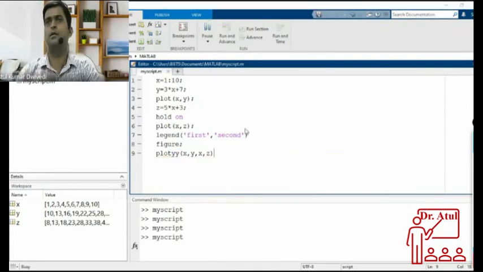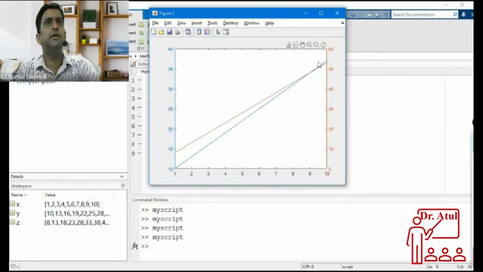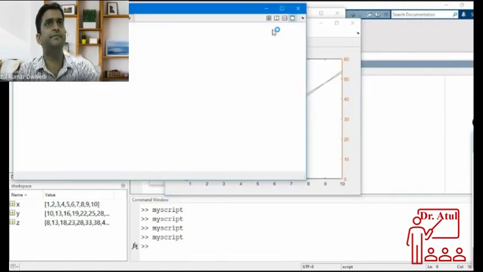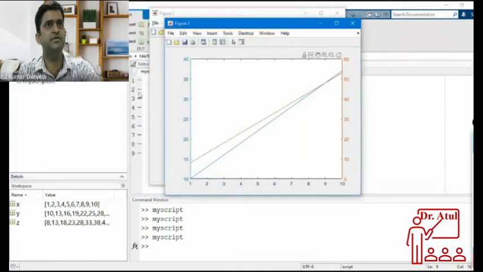Let's see. So here, what is happening? I am using both of the axes. I am using this axis also and this axis also. For the first line, I am using this axis. For the second line, I am using this axis. Both of the axes can be used.